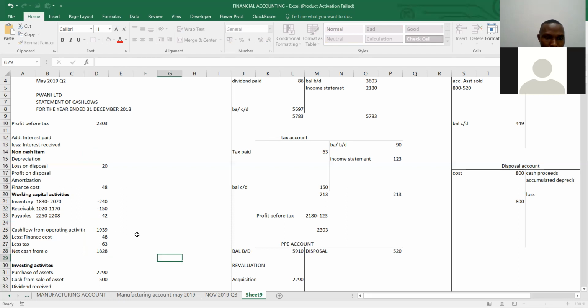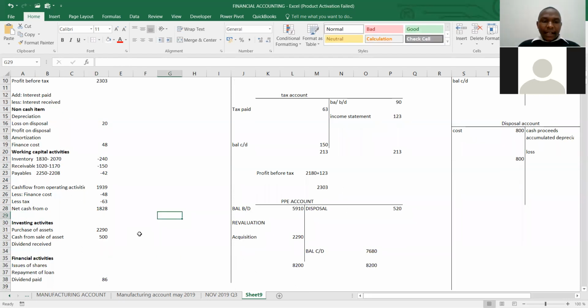And then we come to investing activities. This was just working, it was investment. So we less, because this one is purchases. Then dividend received. Do we really have the dividend received? No. So this one we should bring it here.